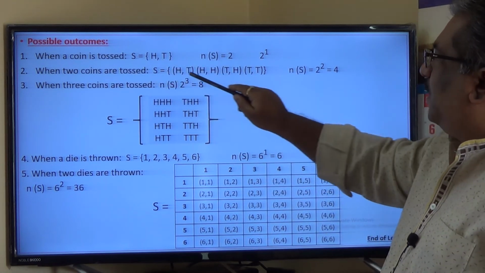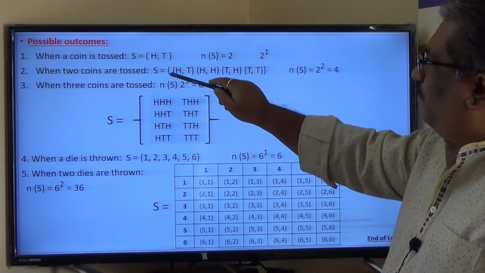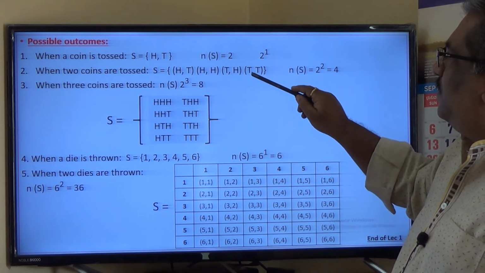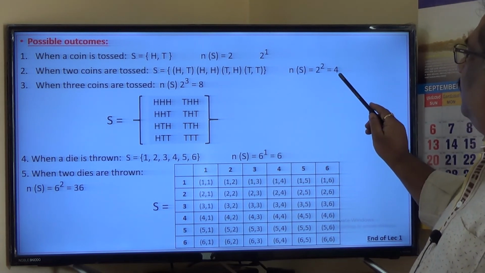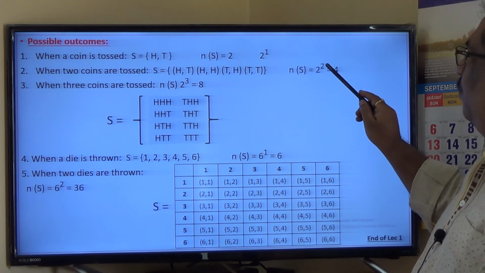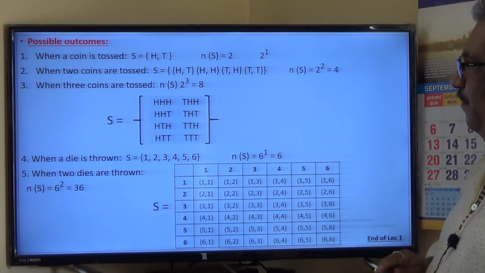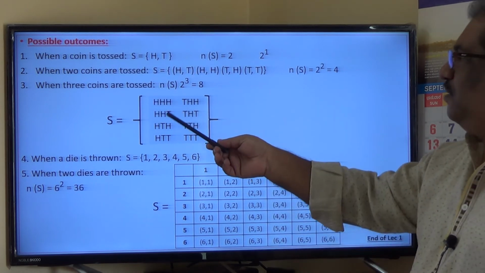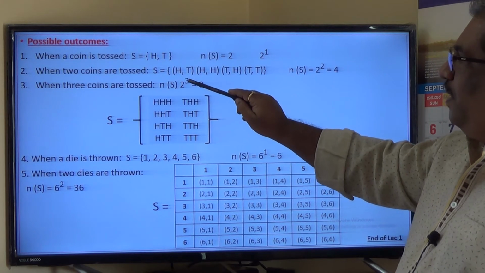So when two coins are tossed, these are the sample space. The number of all possible outcomes, n of S, is 1, 2, 3, 4, which is 2 to the power 2. Here 2 is the base, and the exponent represents the number of coins.